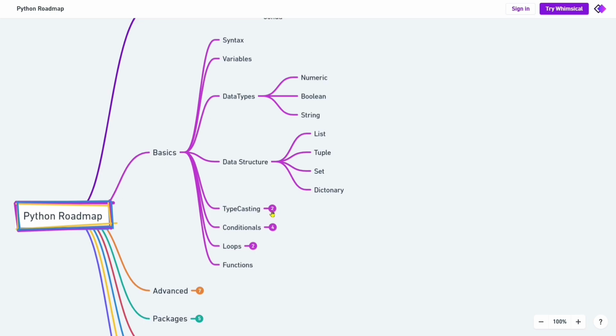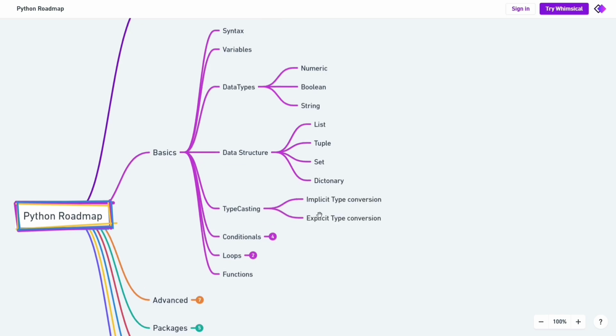And typecasting. Typecasting is nothing but, here we have seen the data types, right? Integer, float, string. By using the typecasting, we can convert one data type to another data type. Example, we can convert integer to float and float to integer by using this typecasting. Here we have two types, implicit and explicit type conversions.